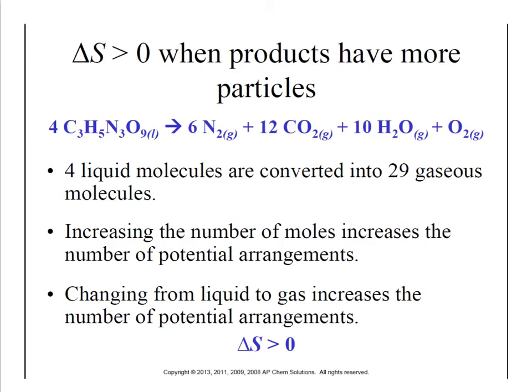So if we look at this example right here, we start with 4 reactants and we wind up with 29 different products. So we have only 4 molecules on this side, 29 molecules on that side. That's going to be a pretty significant increase in disorder. Now this molecule right here is actually nitroglycerin, and so you can see here why it's so explosive. We go from just a small amount of liquid to 29 different gas molecules, and so that's going to be a huge expansion, a huge change from a liquid to a gas disorder.